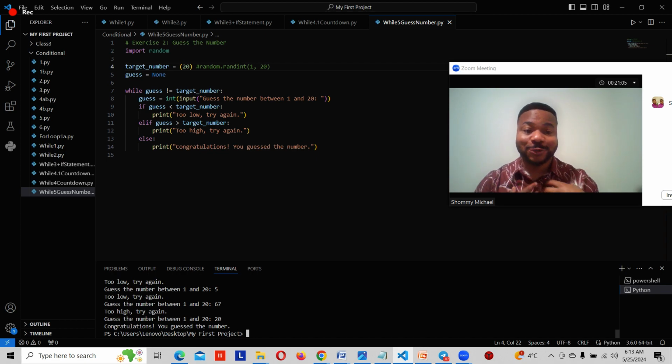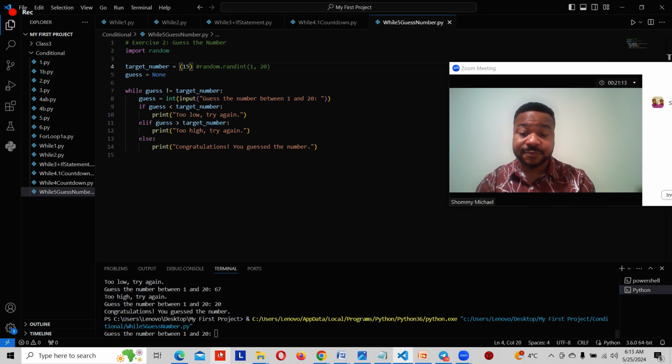Now we know the number that we've assigned. Let's say the number is 15, right? Let's run the program. The number is 15 now. So if we input any number that is not 15, we are not going to get it correctly, because it's not random. We assigned the number ourselves. But the reason I don't want us to input the number ourselves is that it's more interesting to guess what Python stored in that variable, so that we can play the game.